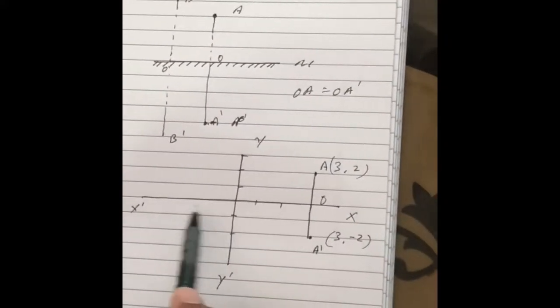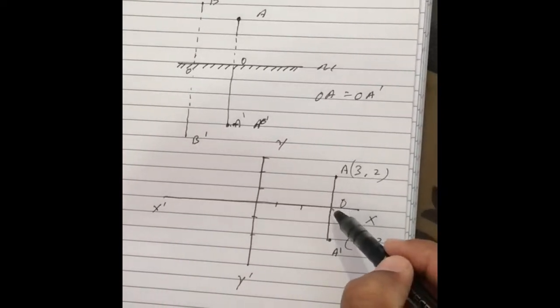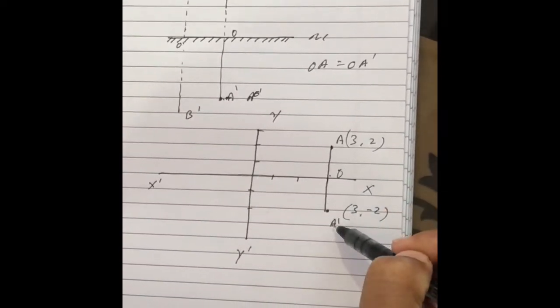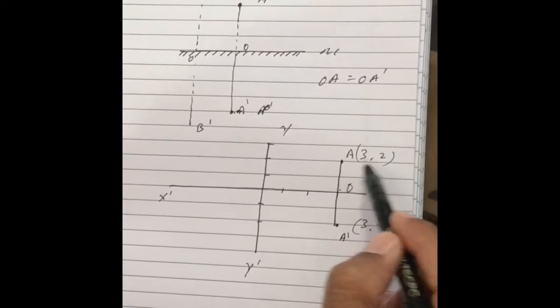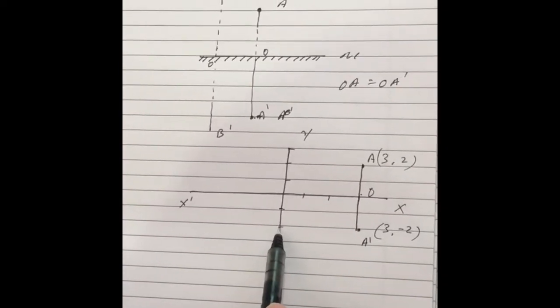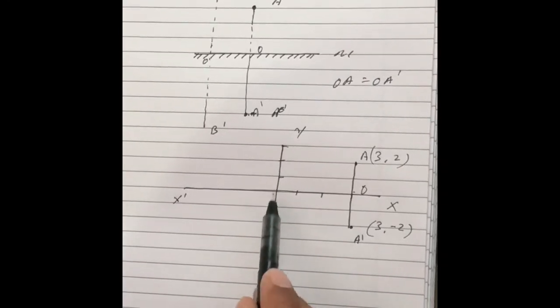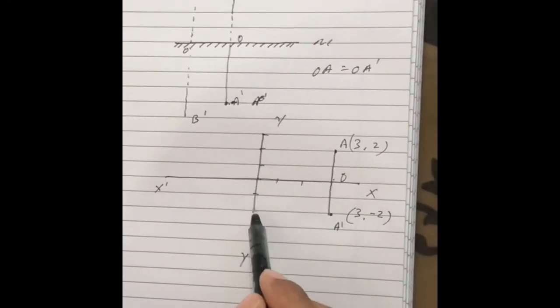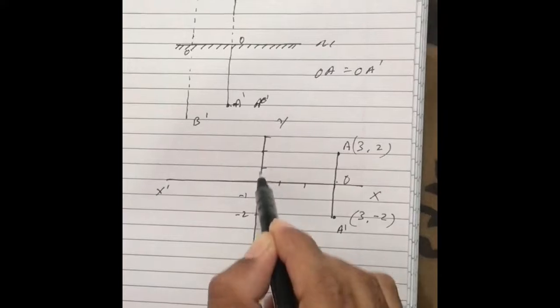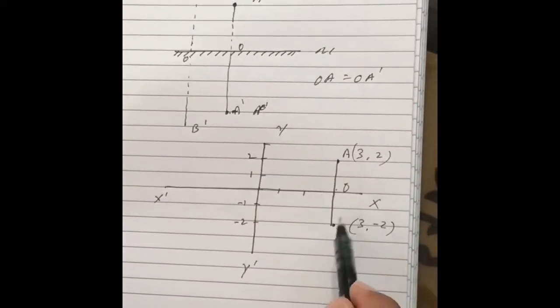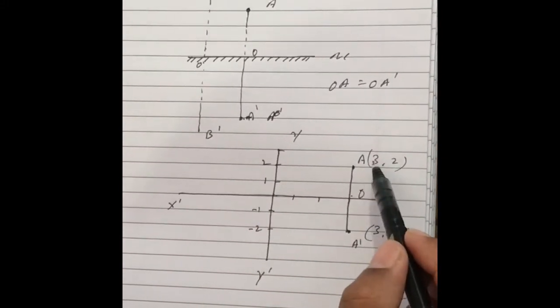Now in place of the mirror it is the x-axis. So OA will be equal to OA dash. If it is (3, 2), it will become (3, -2) because 3 is there, it was 2 here. Now it will be minus 2 here. So the image of (3, 2) will become (3, -2).